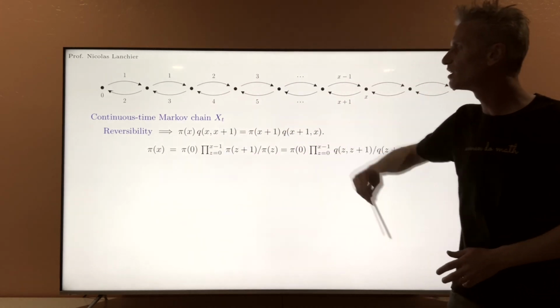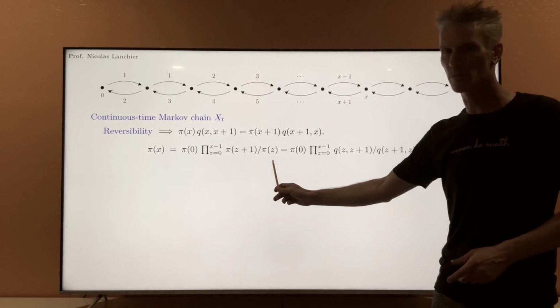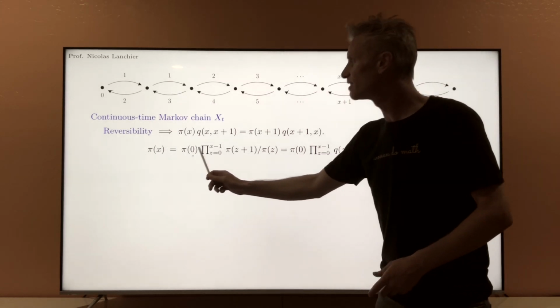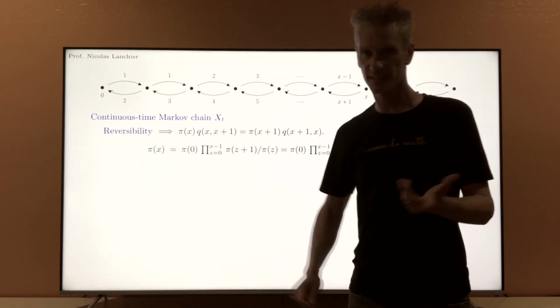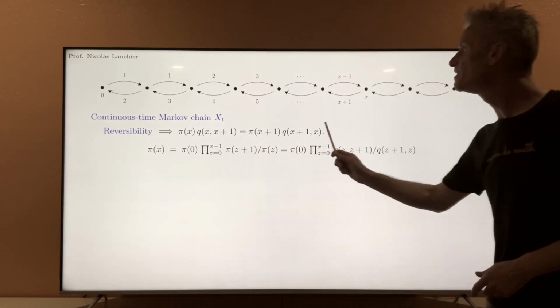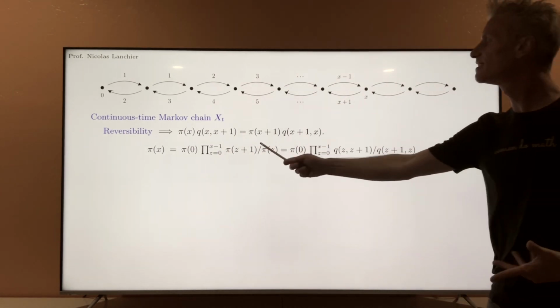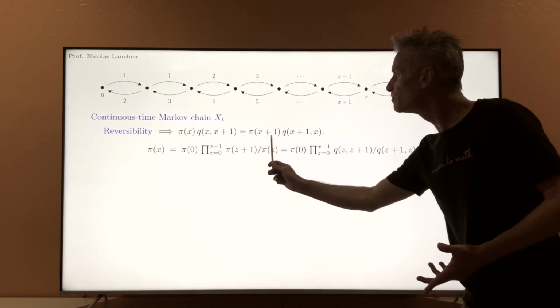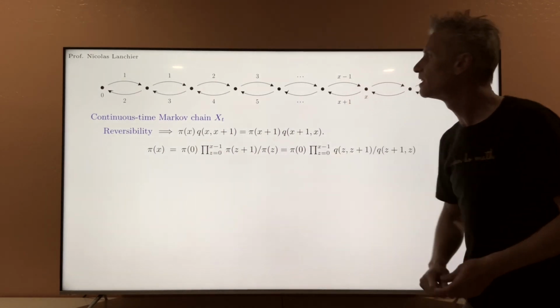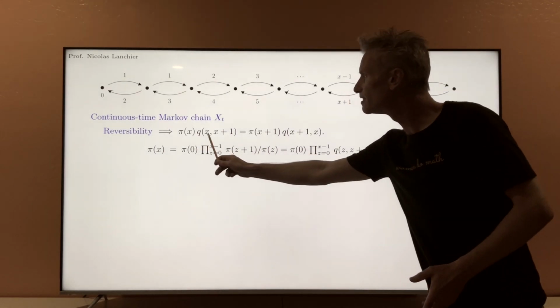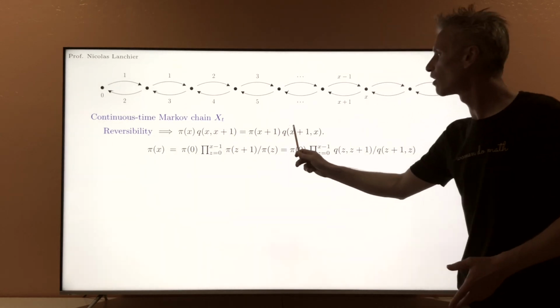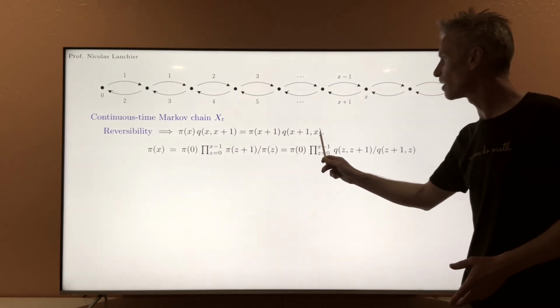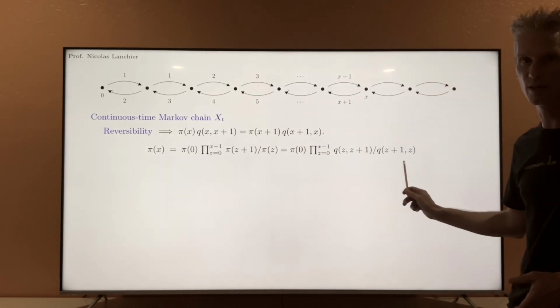This product is just equal to pi x over pi 0, but times pi 0, that indeed gives you pi x. Now, using this equation, but for x equals z, you see that pi z plus 1 over pi z must be equal to q z z plus 1 over q z plus 1 z. That's the term we have here.